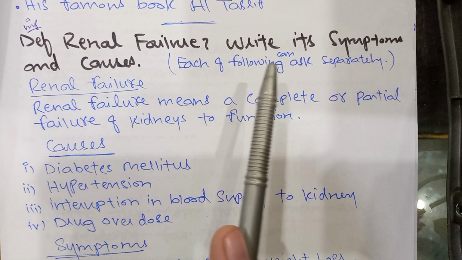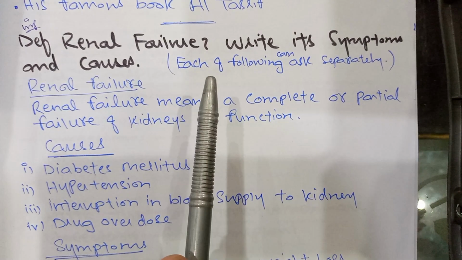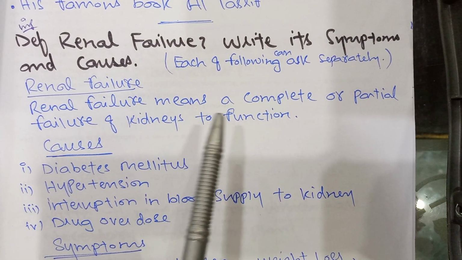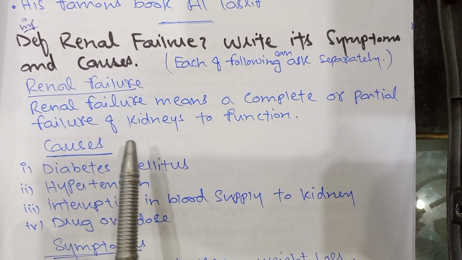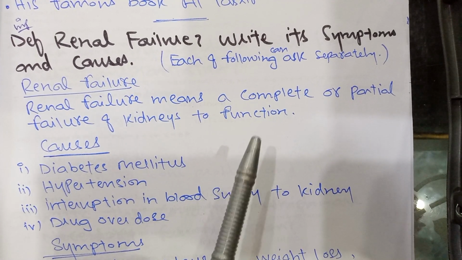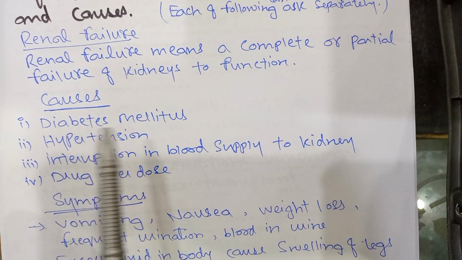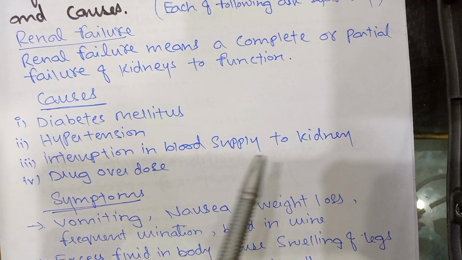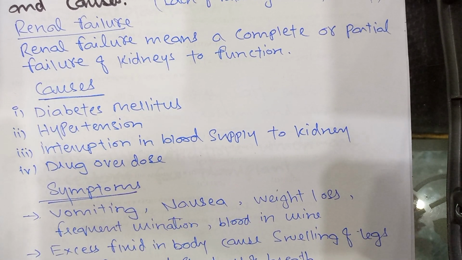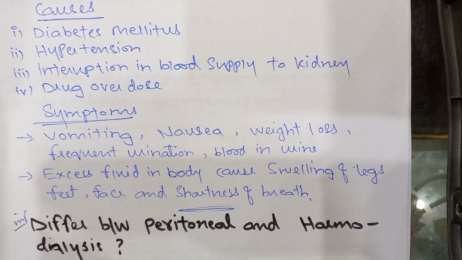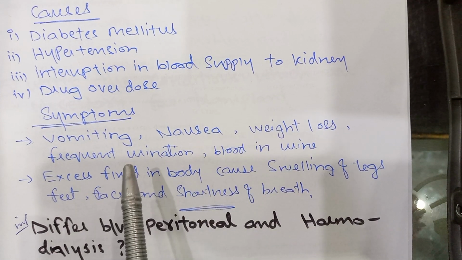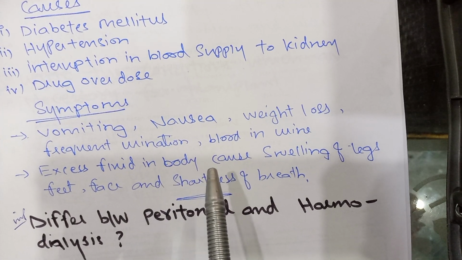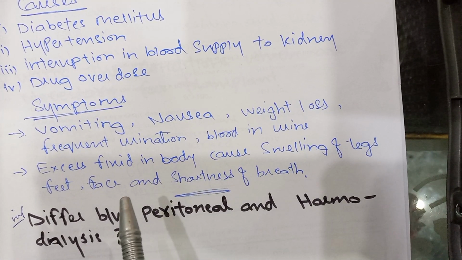Define renal failure, write its symptoms. Renal failure means a complete or partial failure of the kidney to function. Causes: diabetes mellitus, hypertension, interruption in blood supply to the kidney, drug overdose. Symptoms: vomiting, nausea, weight loss, frequent urination, blood in urine, excess fluid in the body causing swelling of legs, feet, face, and shortness of breath.